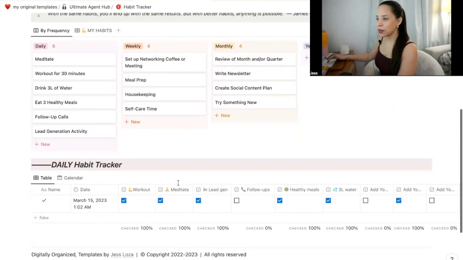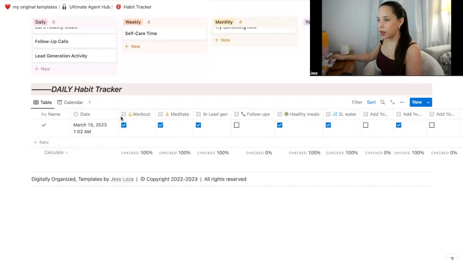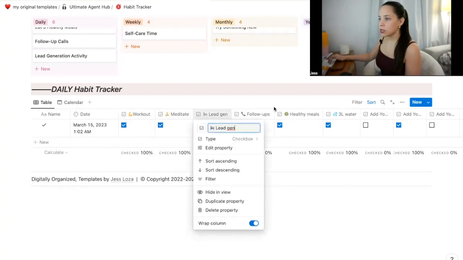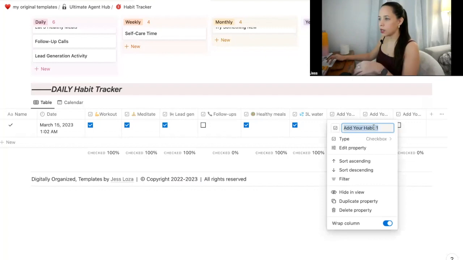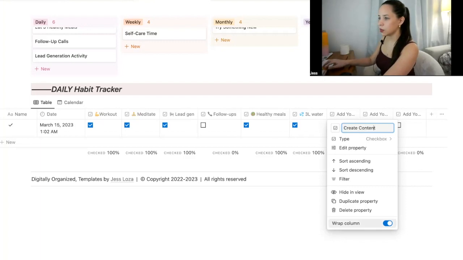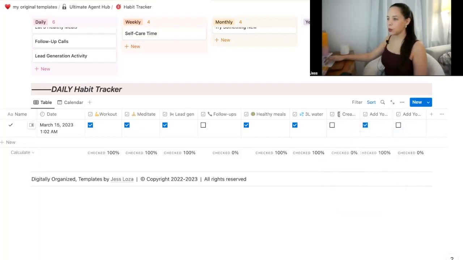Now, the really cool part that I wanted to show you guys today is the daily habit tracker. So here I have every habit that I want to practice on a daily basis. And you need to go and edit these here, right? So each column represents one of your habits. And just as an example, I'm going to add a habit here, which is create content, right? We all want to create good social media content as realtors. So I'm going to put a little emoji here because it's fun. And I find it so cool that you can personalize these things on Notion. So create content is going to be another habit that I want to practice on a daily basis.